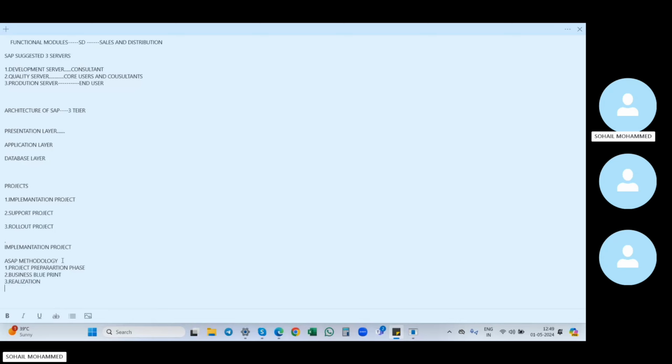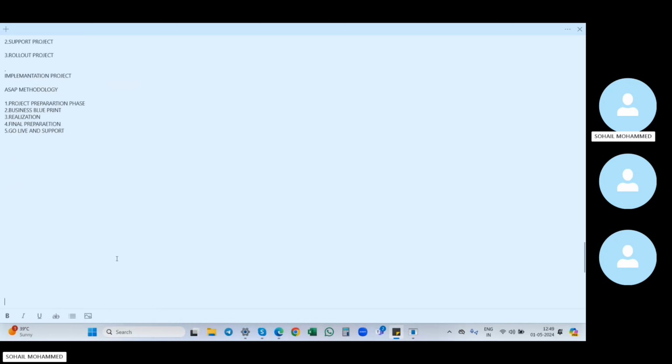Based on this methodology, we will implement our client business into our SAP. So how will we install and configure? Based on this ASAP methodology, we will configure the client business process into SAP. First we'll see what this project preparation phase is.